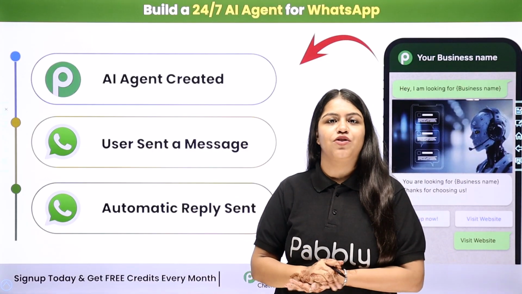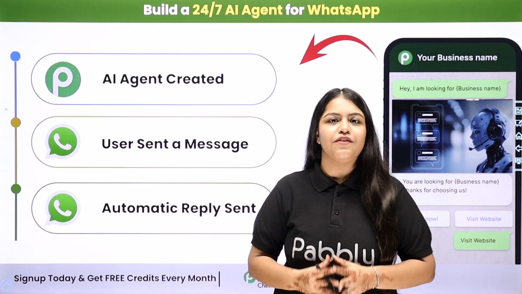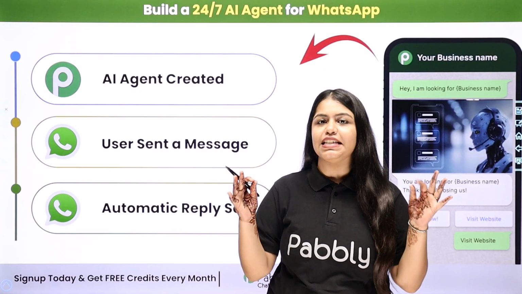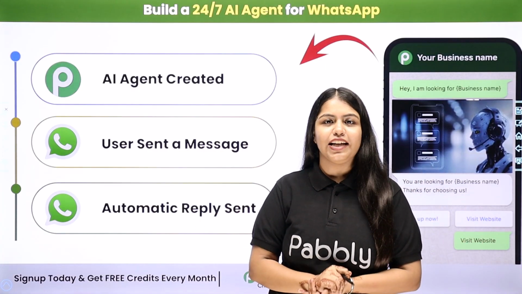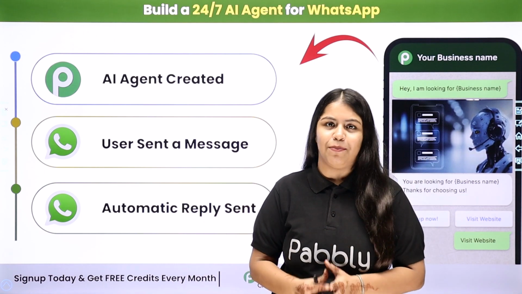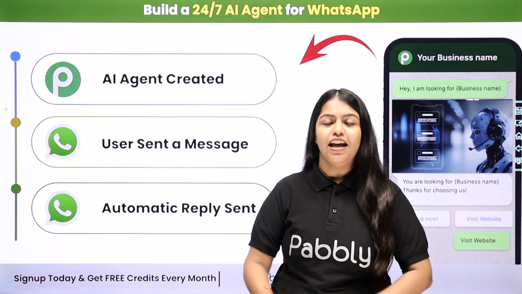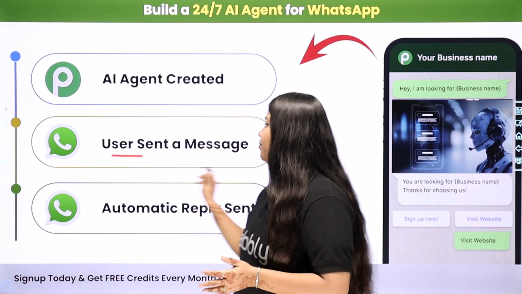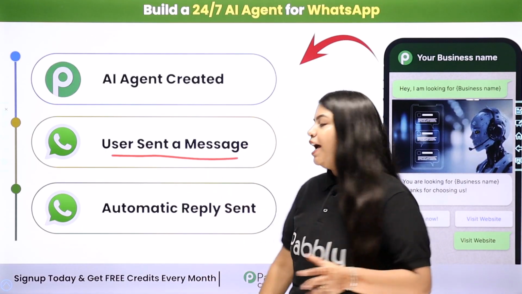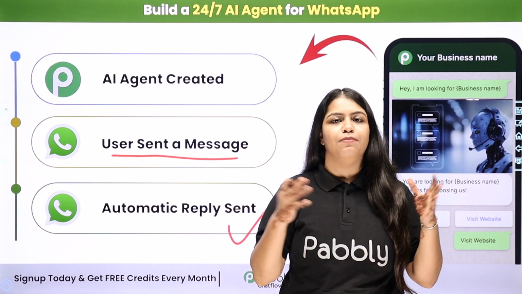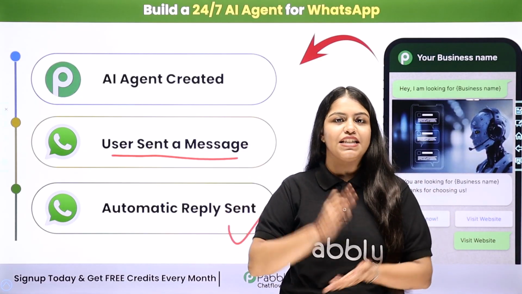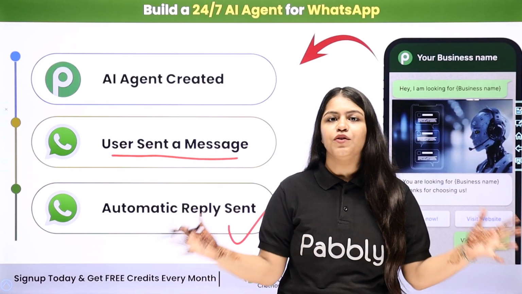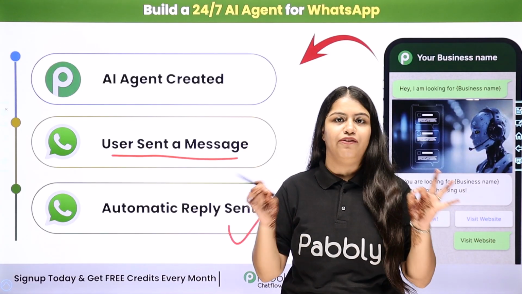So like you, I'm also running a business and we regularly receive user queries on WhatsApp, but it is such a time consuming and tedious task to reply to those same WhatsApp messages over and over again. To solve this problem, I've simply created an AI agent, and now whenever my user sends me a message, an automatic reply will be sent to my user even while I'm sleeping, 24/7. All of this happens without any manual intervention.